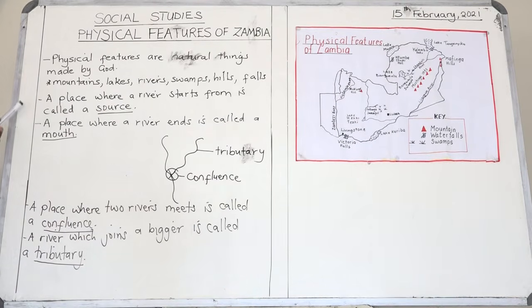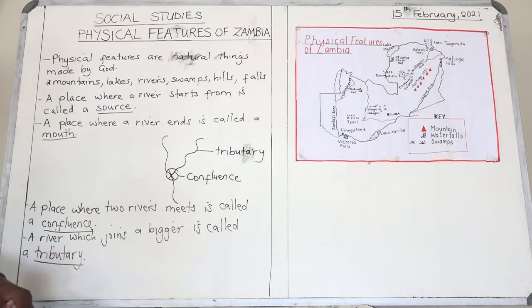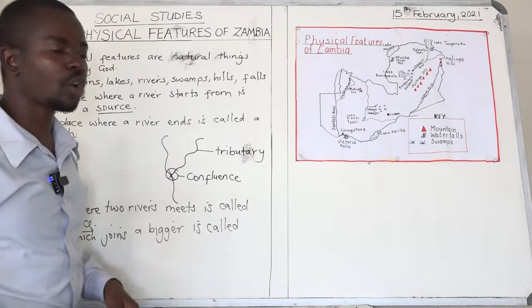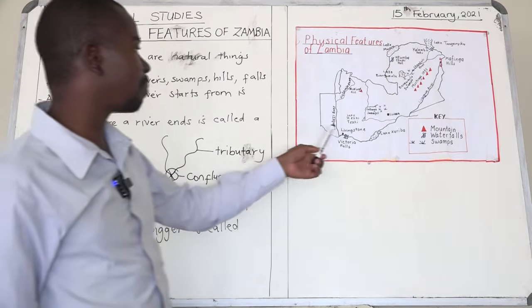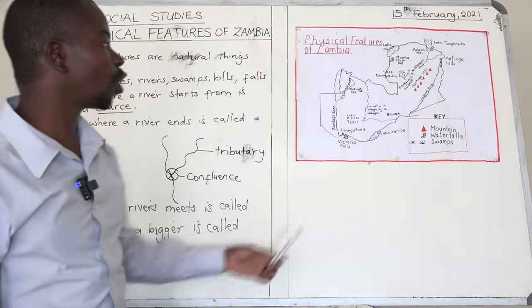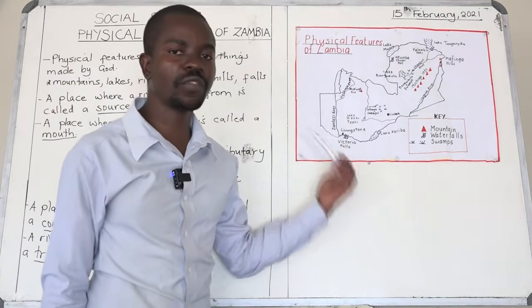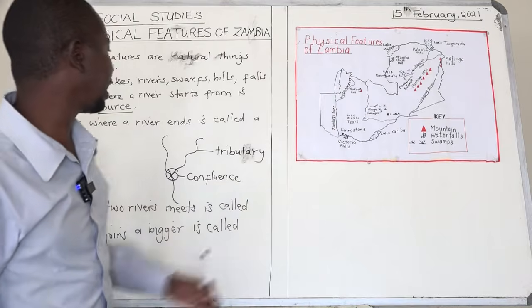I also said a place where a river starts from is called a source. I gave the example that the source of the Zambezi River is Kaleni Hills.